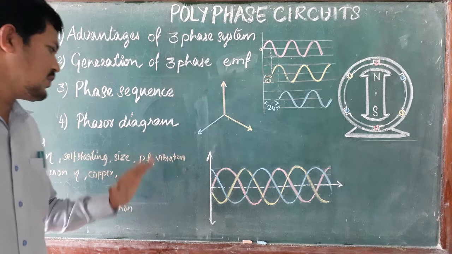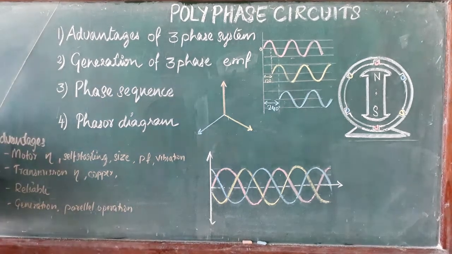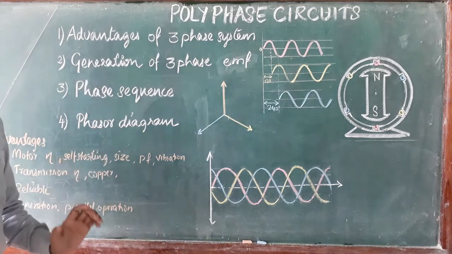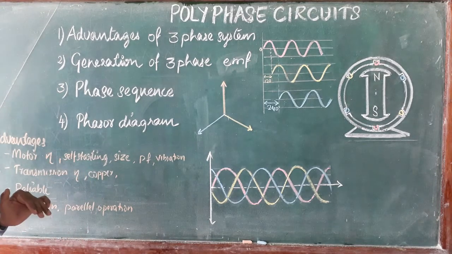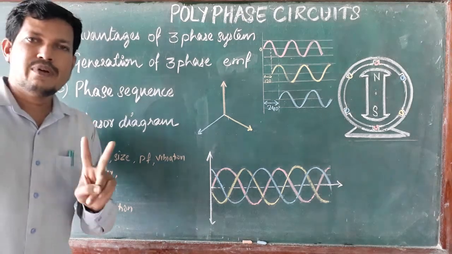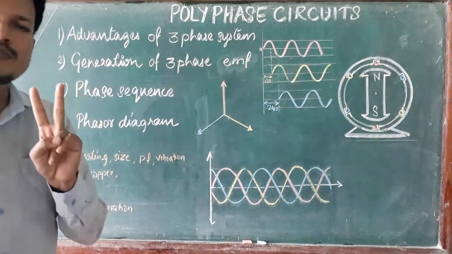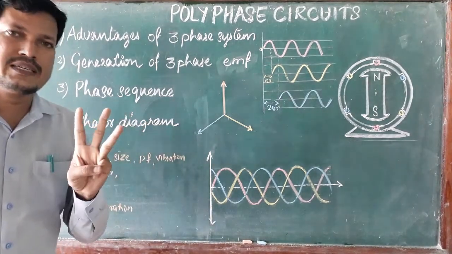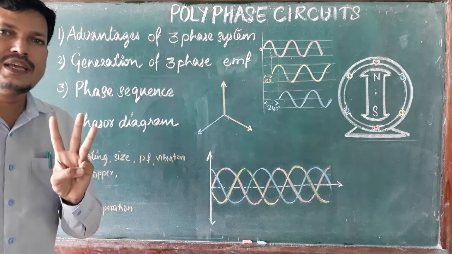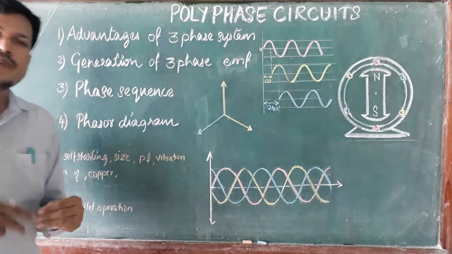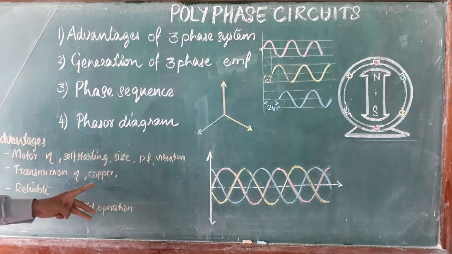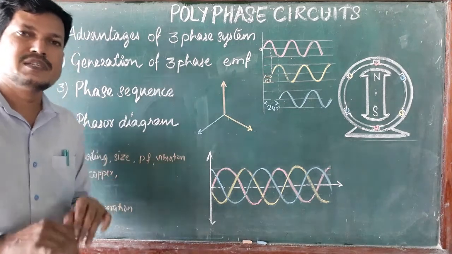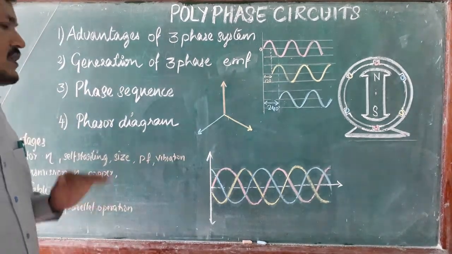or smooth running motors. And based on the transmission or supply, the transmission line efficiency is also more than single phase system. In a single phase system we require two wires or two conductors to send the power, but in the three phase system, adding just one more conductor, three conductors, we can send three times the single phase power. So we can reduce the total copper usage of the transmission line, 1/3 of the